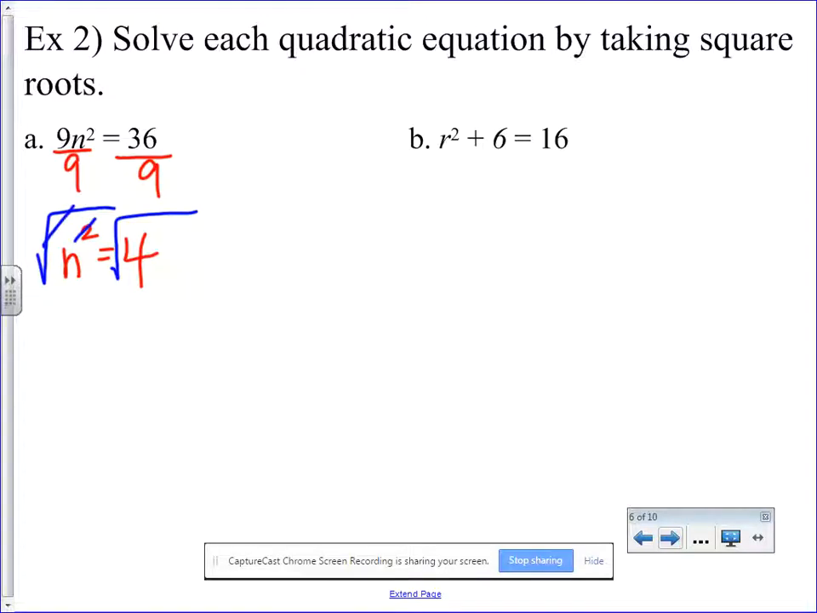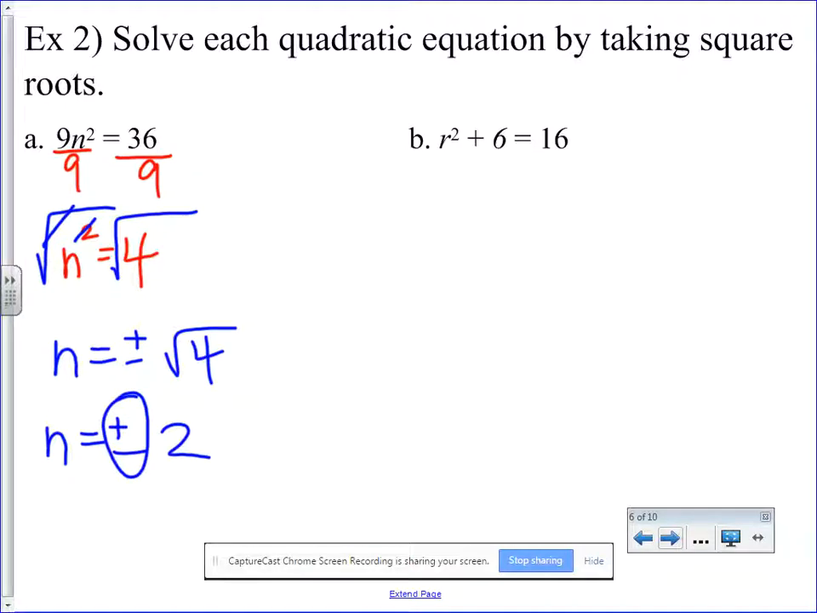These are going to cancel. It's going to leave me with n equals plus or minus square root of 4. And the square root of 4, that's a perfect square. So that's going to be left with 2. Square root of 4 is 2. So my answer is plus or minus 2, which is the same thing as positive 2 and negative 2. But you got to have both answers. This is crucial. Or the written out positive and negative 2.